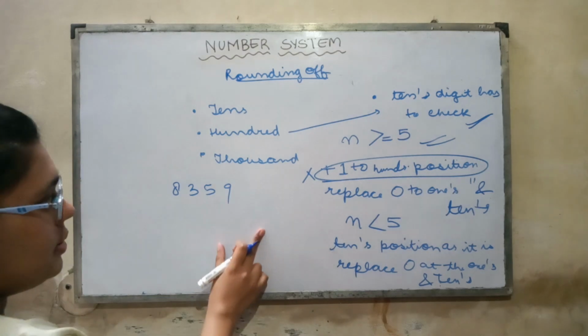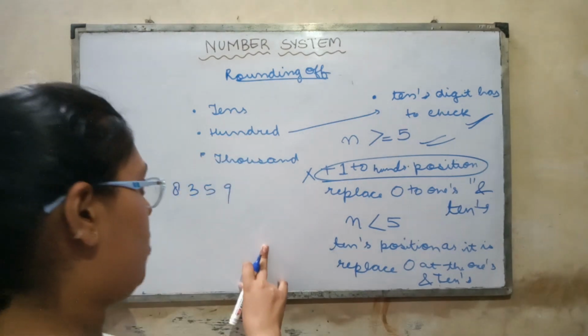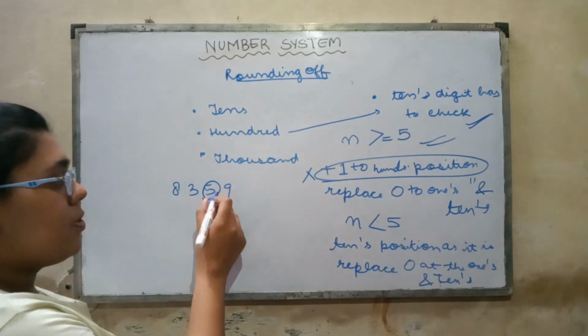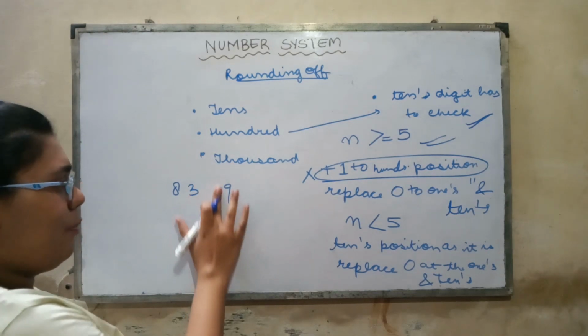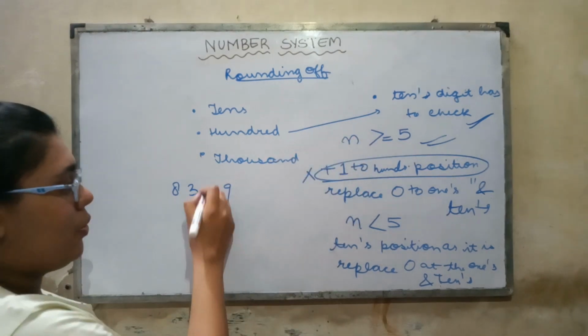Okay, you have to convert this by rounding off to the hundreds position. So you have to check this position. Okay, let us take another example because I have already taken up this case. I want to take up that case.